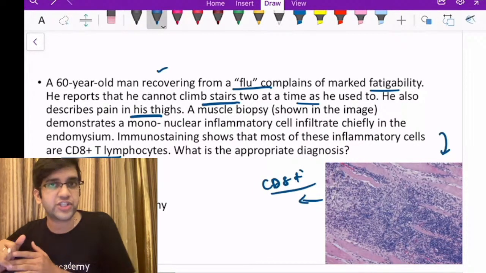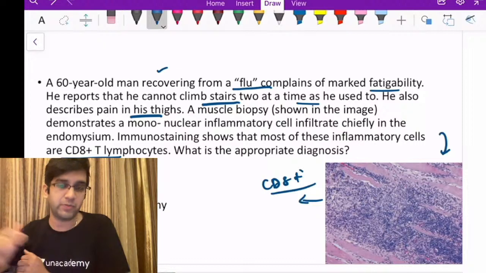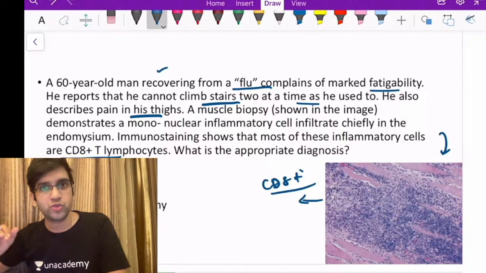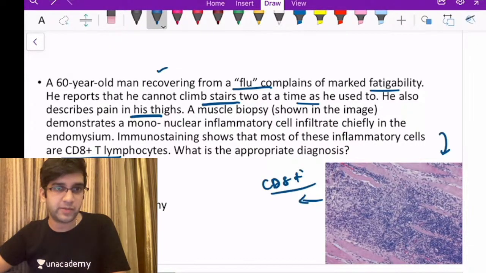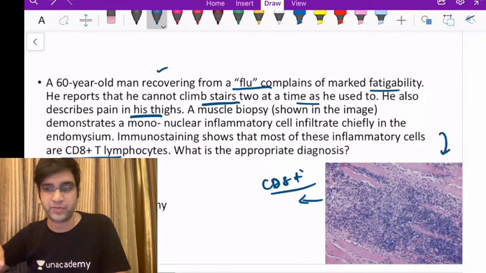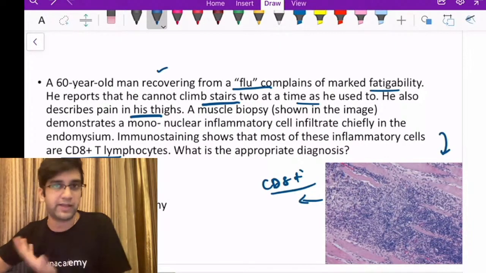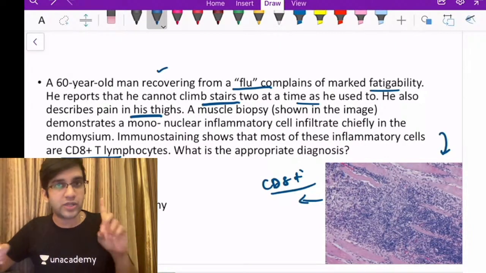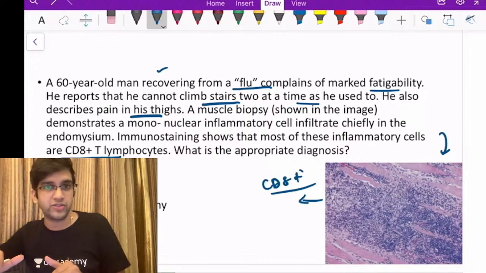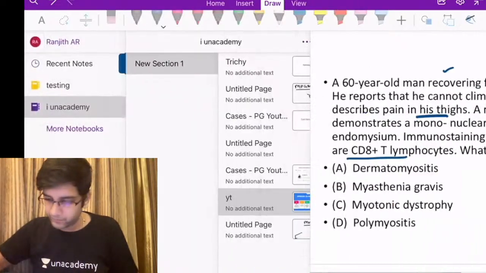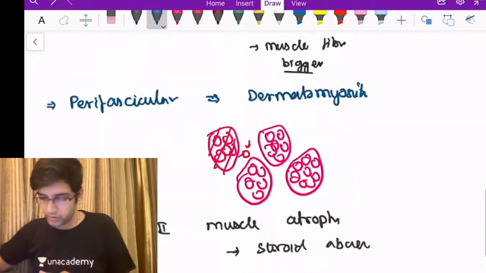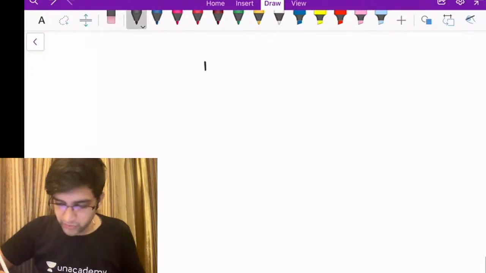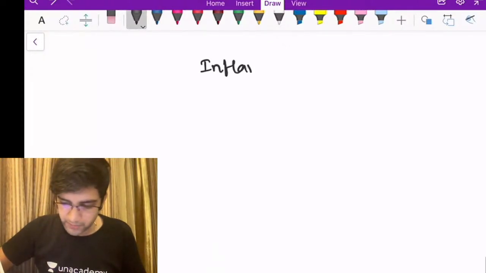This discussion is going to be based totally on inflammatory myopathies, right? I'm sure you know the three different major types of inflammatory myopathies: dermatomyositis, inclusion body myositis, and polymyositis. All of them have different pathogenesis. All of them have different microscopic findings as well, right? So we'll look at the diseases, then we'll come back to this and see what the answer will be. Okay. So the first thing here, we're going to discuss inflammatory myopathies.